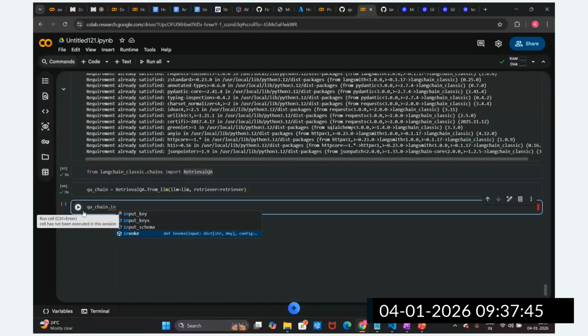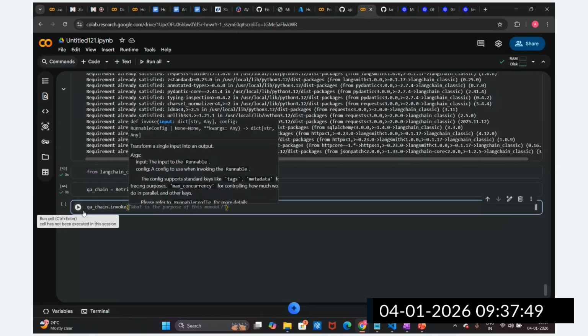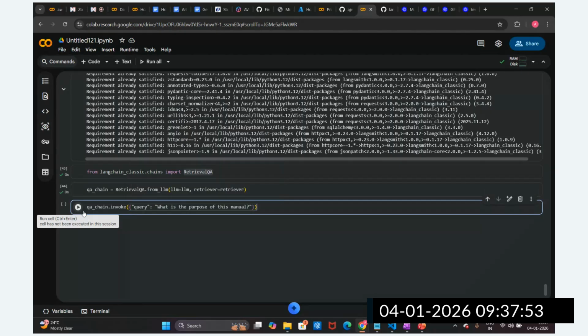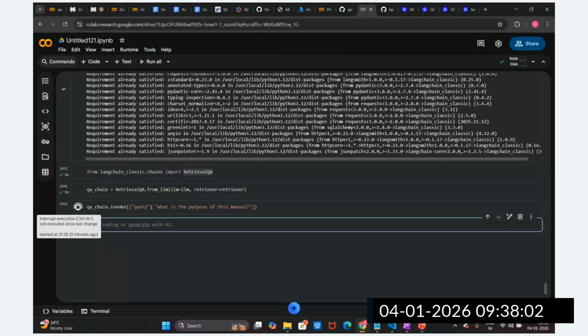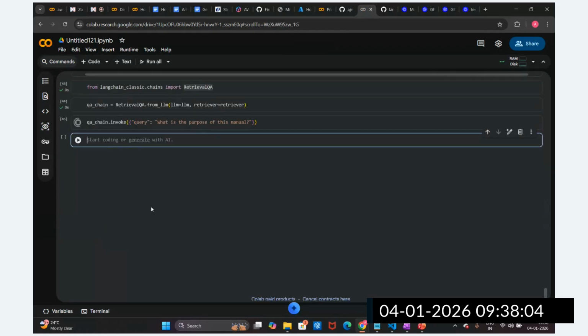In the invoke, I'm going to pass a dictionary with the query. I'm going to ask: what is the purpose of this document, this manual? Let's see whether it is able to answer.